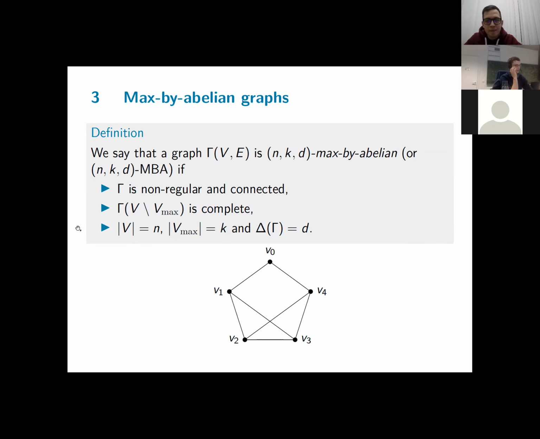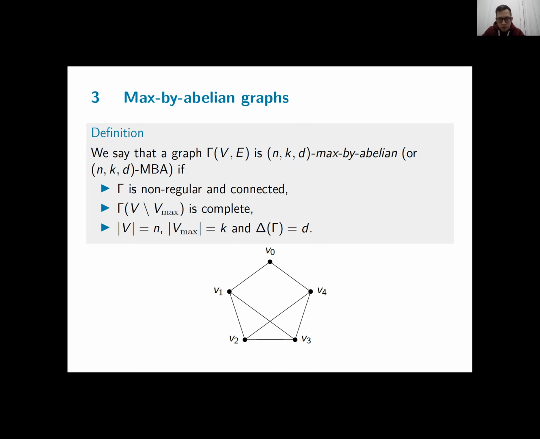Now, at last, for the final family, these max-biabelian graphs. At the moment I found this definition and these conditions on these graphs, I looked into the literature to see if this notion was already defined. I didn't find anything, so if any one of you recognizes this definition to some extent, please let me know. I will be happy to see new results regarding this. But at the time, I just approached it as a new family of graphs and saw what I could do with them.